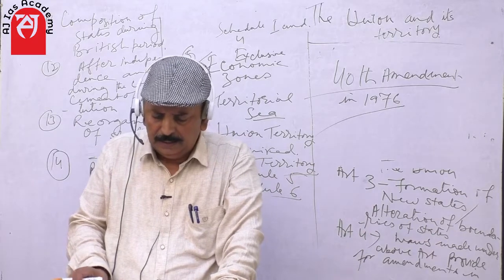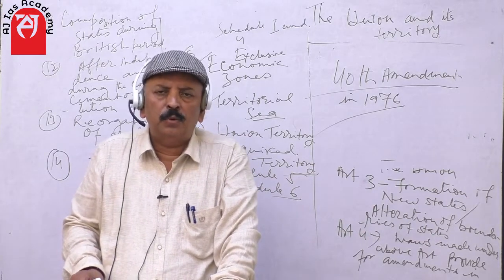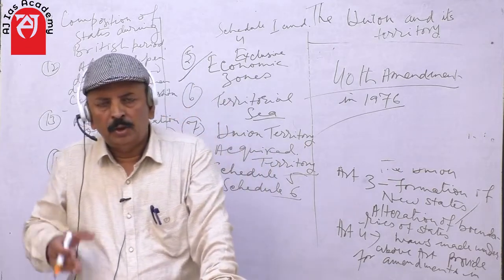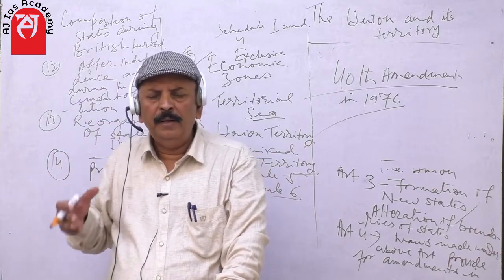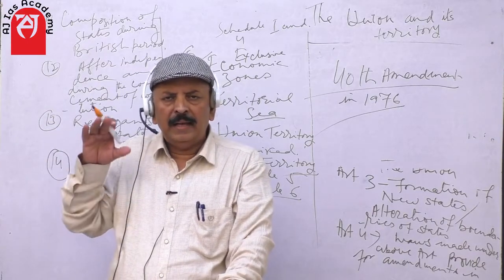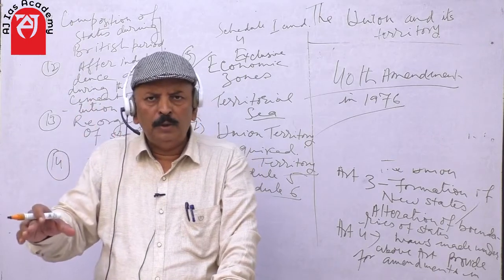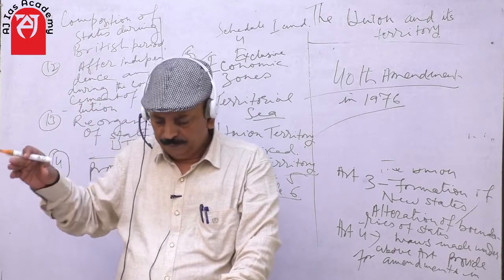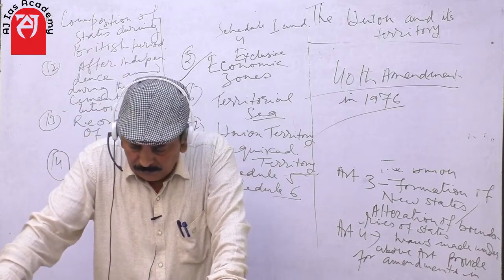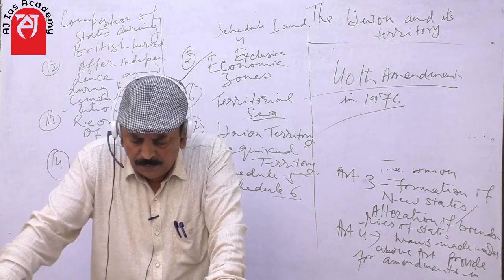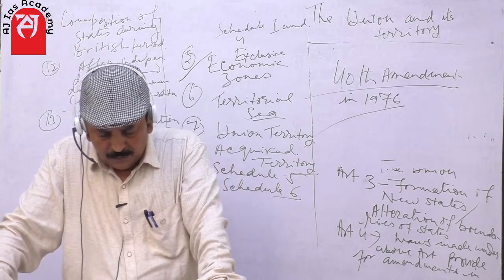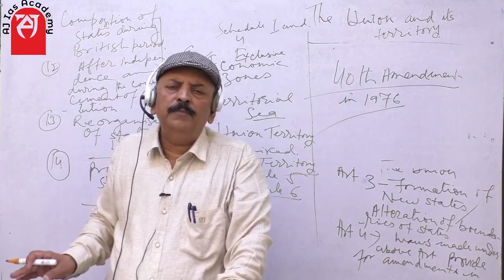So, in 1976, an amendment was done to express the sovereignty of the Indian government over those territories which are exclusive economic zone or territorial sea or continental shelf. So these were called maritime zones.